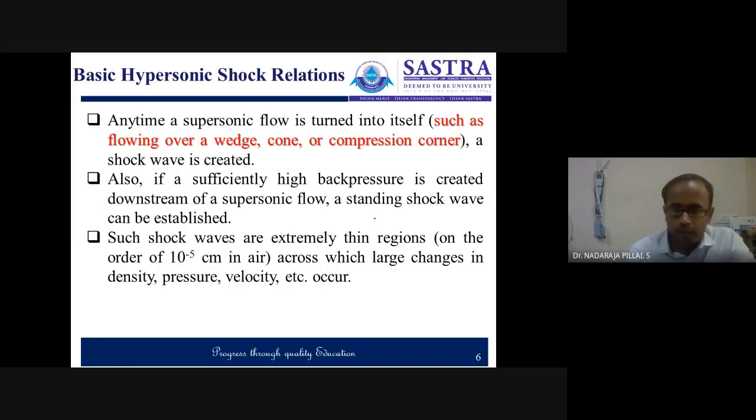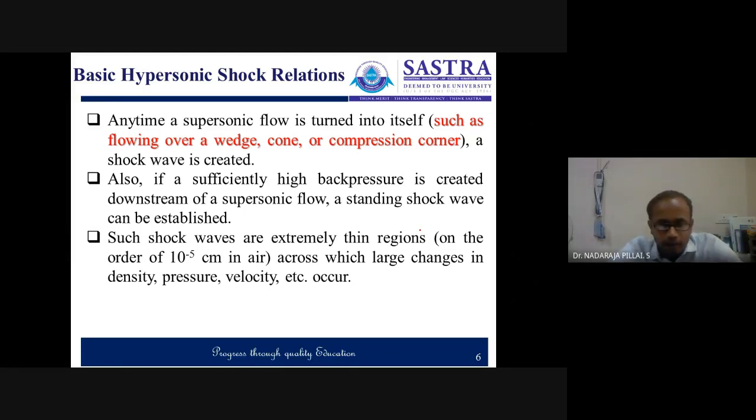Now, let us consider a supersonic flow. A wedge is subjected to a supersonic flow, and there is a shock wave created. Say it has sufficiently high back pressure downstream of the shock, so that it can have a standing shock wave. The shock waves considered here are extremely thin.